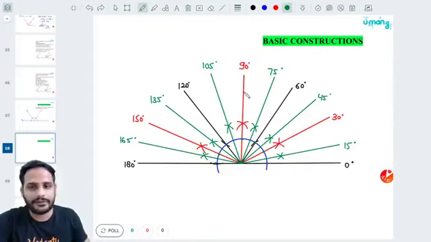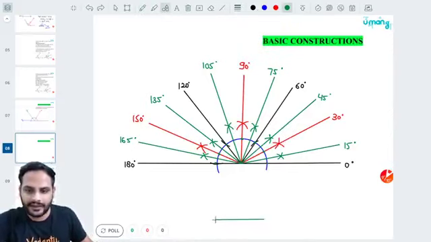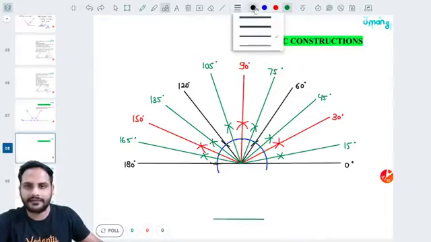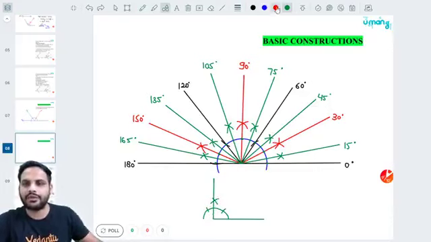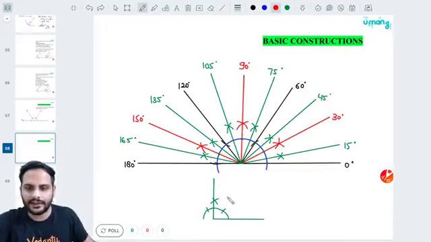Also, 45 will be between 90 and 0 as well. Suppose I have drawn an angle of 90 degrees. This is my semicircle arc, this and this. Now to get the value of 45 degrees, I can do one thing. Keep the compass over here, make one cut, keep the compass over here, make another cut. Through this, between 0 and 90 will definitely lie 45 degrees, right?